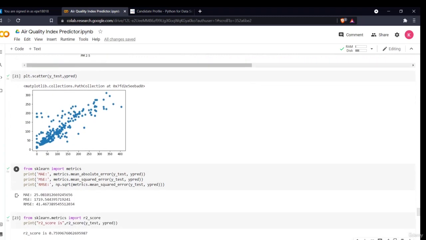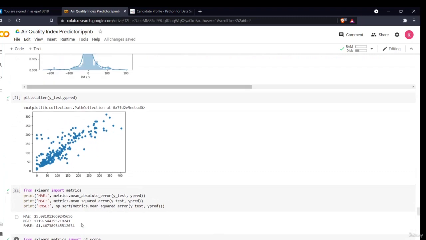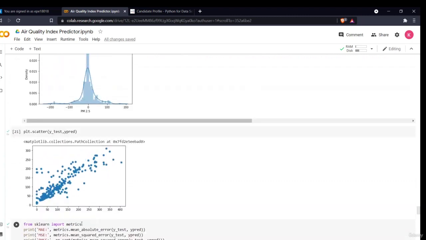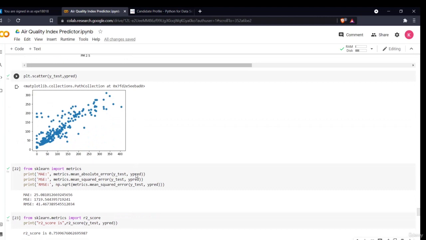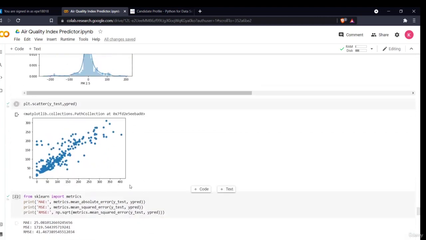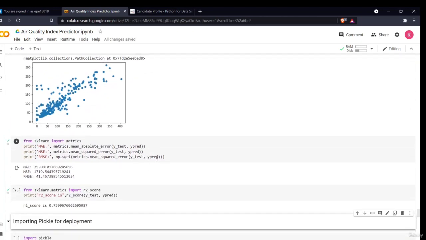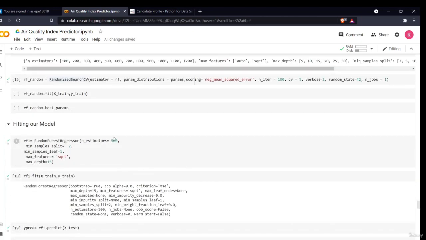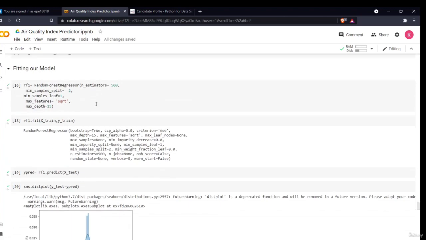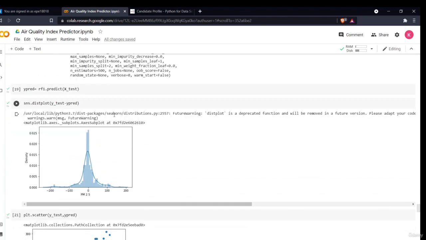Okay, so now when we see the mean and the accuracy score, as you can see, we are getting an accuracy score of 75.9, or approximately 76%. So our best performing model from all of these is our XGBoost model, then the random forest, followed by our regression model, which performed pretty badly. So after all the hyperparameter tuning, we found out that our XGBoost model was the best, and we'll use the same model to pickle our file.